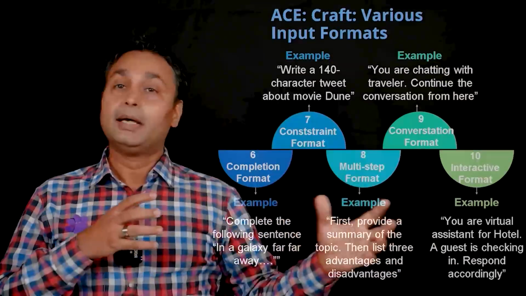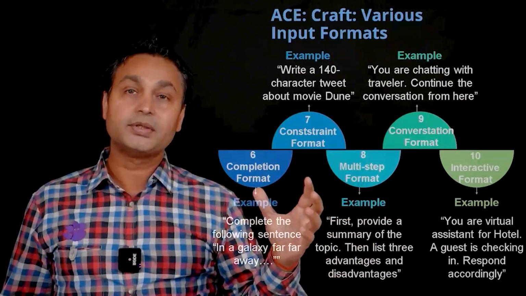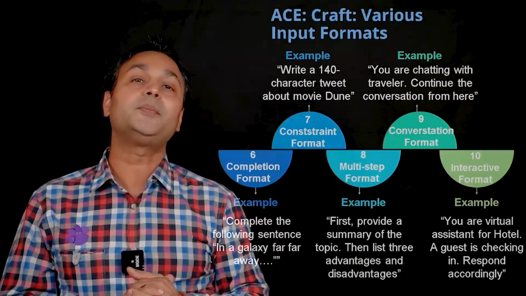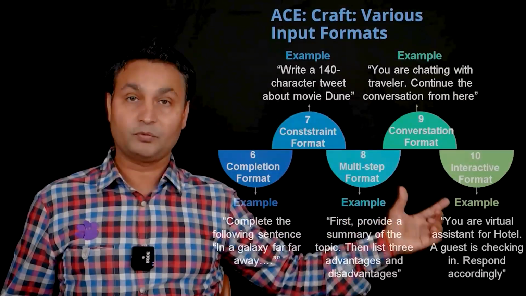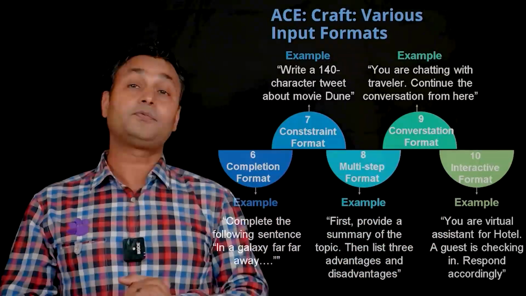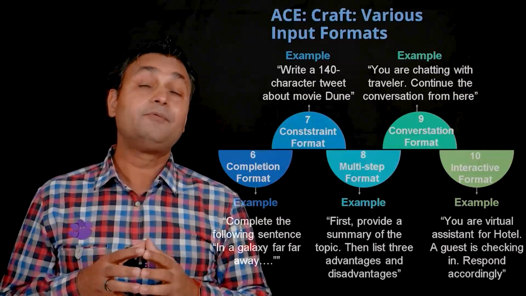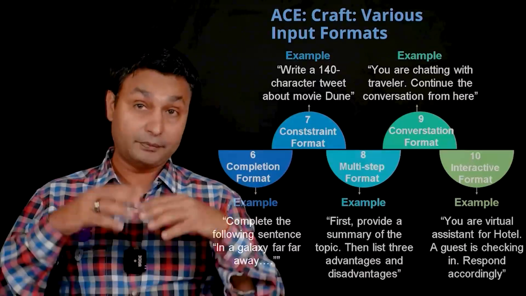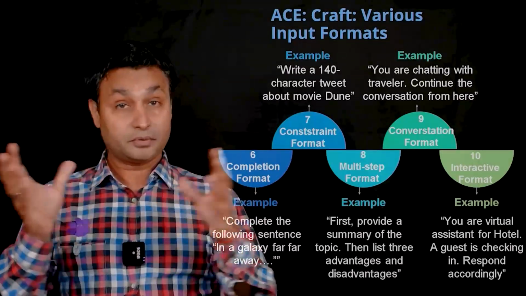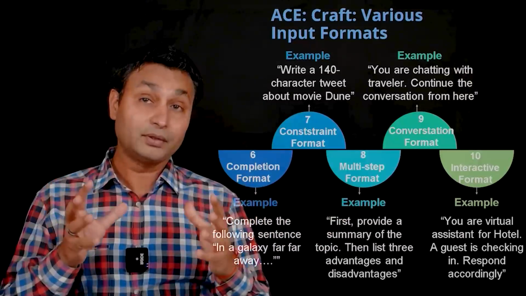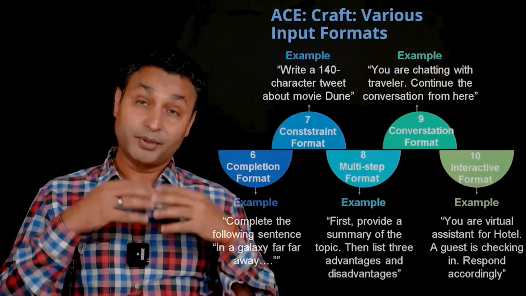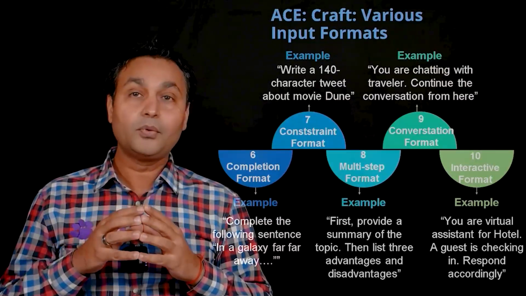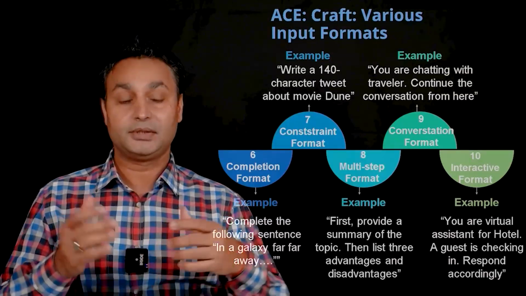This sort of prompting, where we are forcing the interface to be more interactive and providing the prompts in this input format, will be termed interactive format. So these are various formats of inputs that you can provide. When you are in the second stage of the framework, the crafting phase, you can use any of these 10 strategies to interact, and again, consider the principles that we discussed to formulate the prompt in a structured way so that you can get the most out of the interface in ChatGPT.